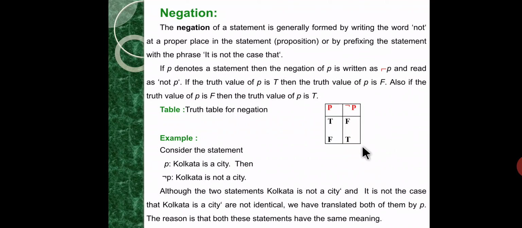Negation is opposite to proposition, which means if P is any proposition, then the negation of P is denoted by not P. The negation of a statement is generally formed by writing the word not at a proper place in the statement, or by prefixing the statement with the phrase it is not the case that.